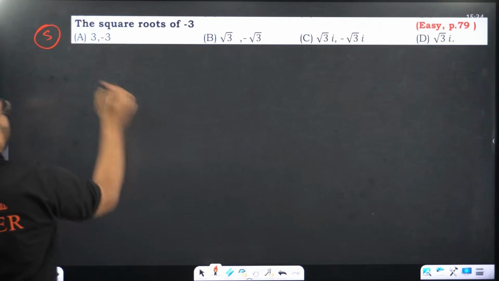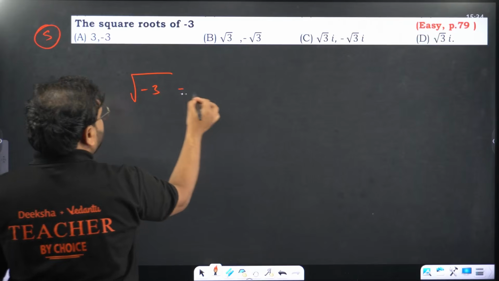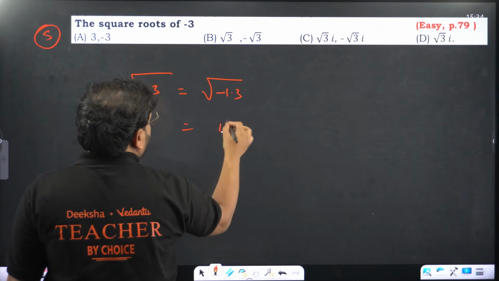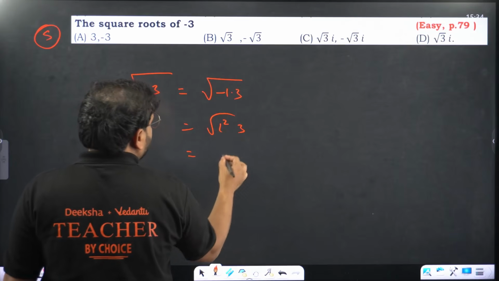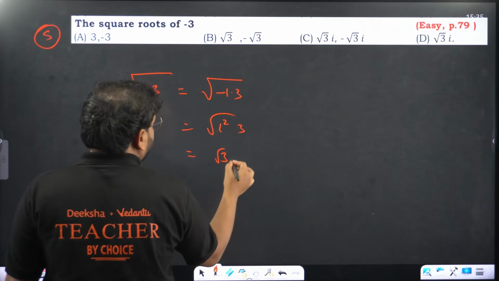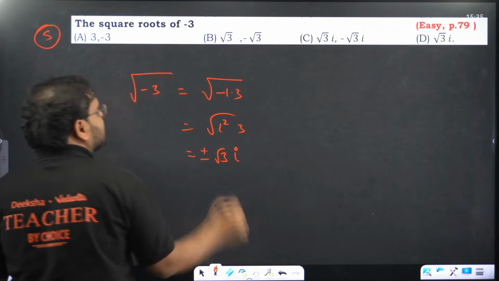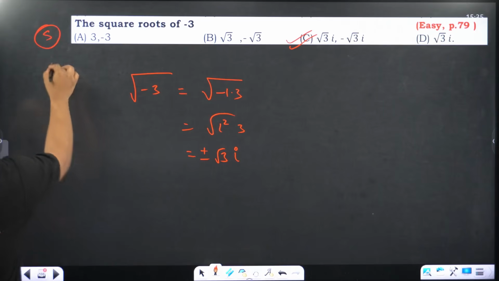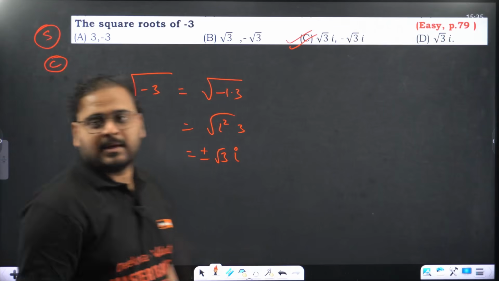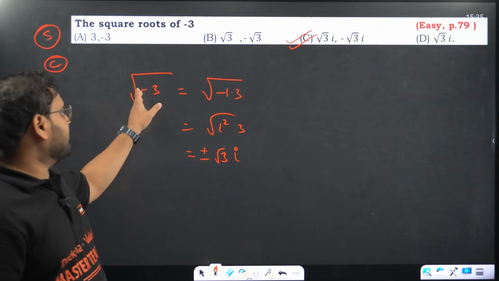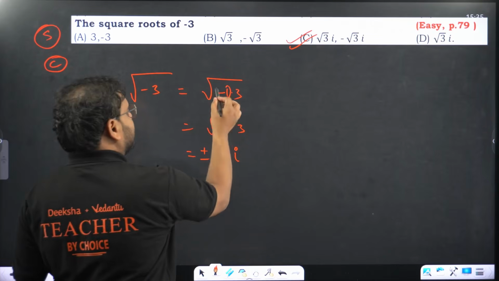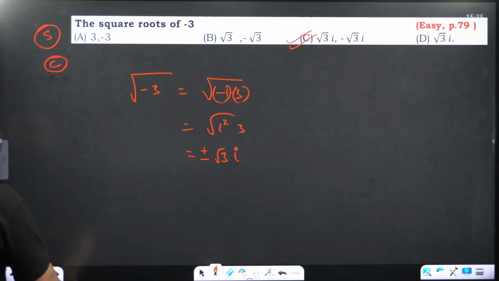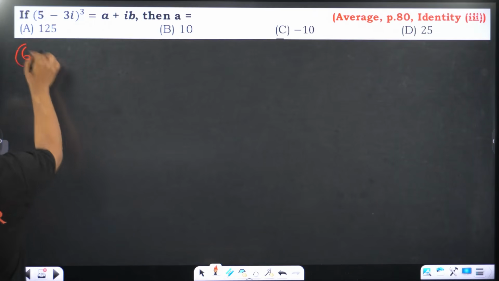Number 5. Square root of minus 3. So this becomes what? Minus 1 into 3, so i square into 3. But if you take the square root, it becomes what? Root 3 i, with plus and minus sign. When you take the root, you get two answers, plus and minus. That's not the minus sign which was inside. That minus sign is replaced by minus 1. Difference is there. Okay. Clear, right? Question number 6.